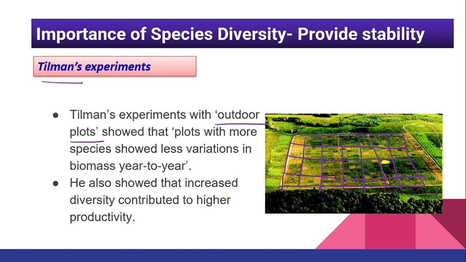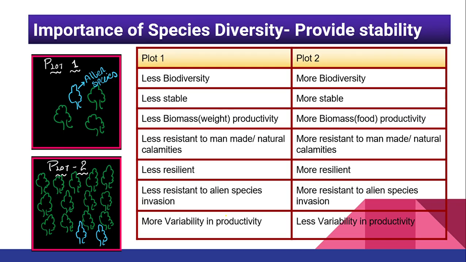He also showed that increased diversity contributed to higher productivity. These lines you will understand with this experiment, okay? So let's take an example of plot number 1 and plot number 2. When we see plot number 1, just forget this alien species. Let's talk about the normal species, okay? All these green color trees are different species, okay?